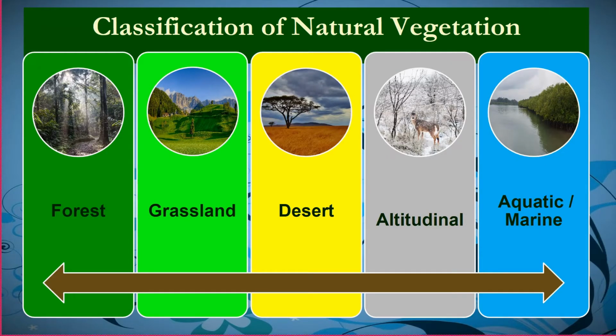On the basis of the two controlling factors, that is temperature and precipitation, we have classified the natural vegetation into 5 categories. So we see forests, we see grasslands, desert vegetation which is normally found in the arid region, altitudinal vegetation which is found in the mountainous region, and aquatic or marine type of vegetation.